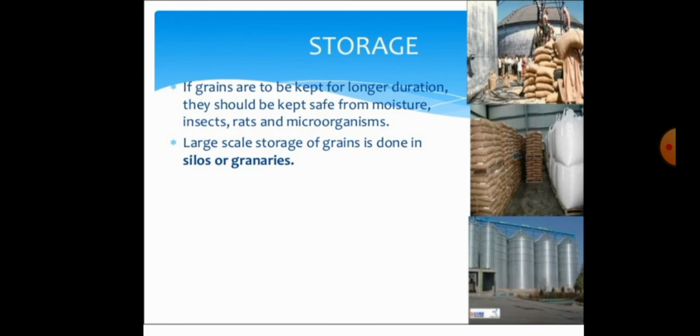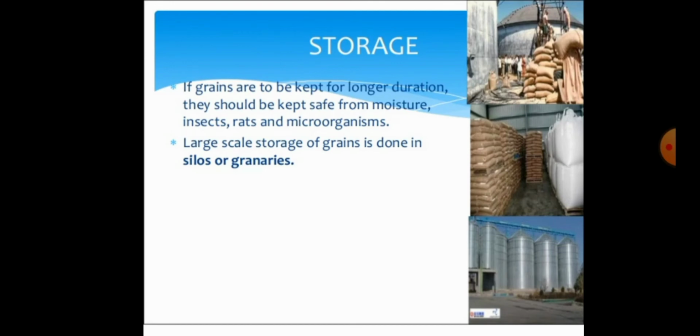Why do you have to take care about moisture, insects, rats and microorganisms? If grains have moisture, they will not be saved, and in future germination will not take place. Where moisture content is there, microorganisms will come and destroy the grains, and insects and rats also come.